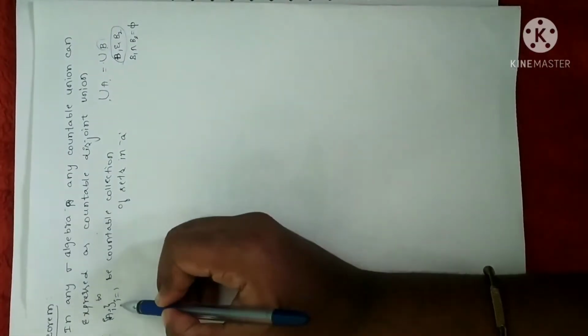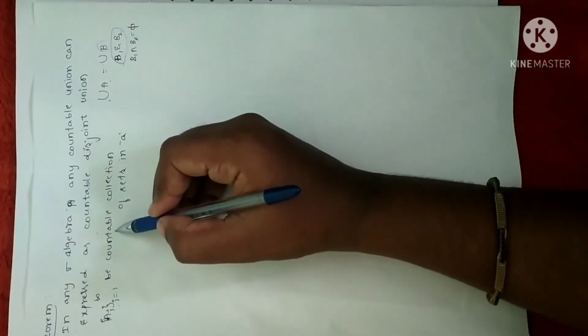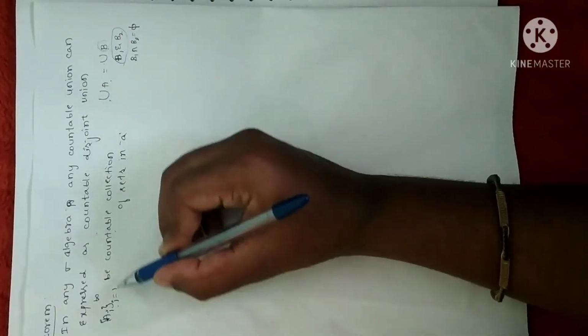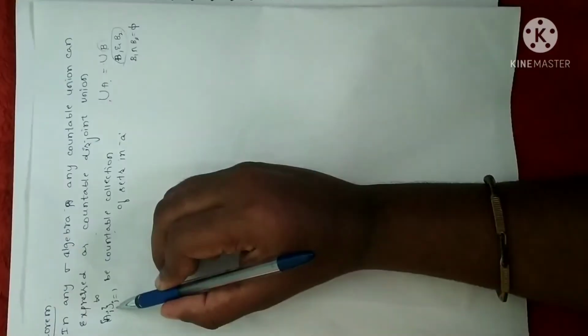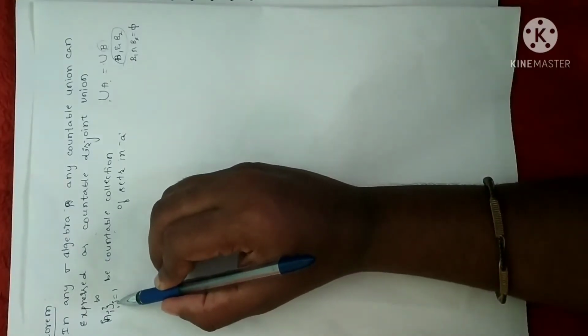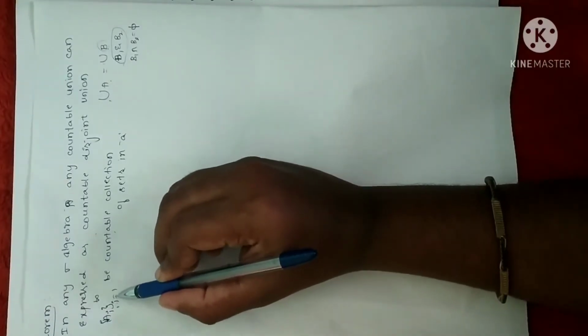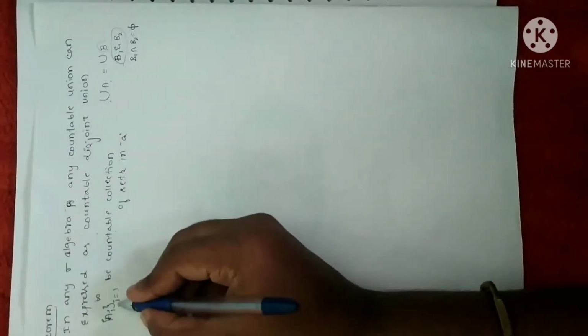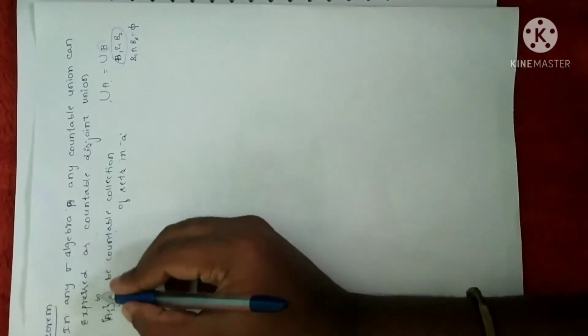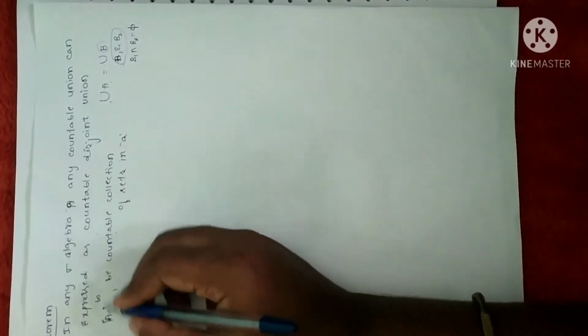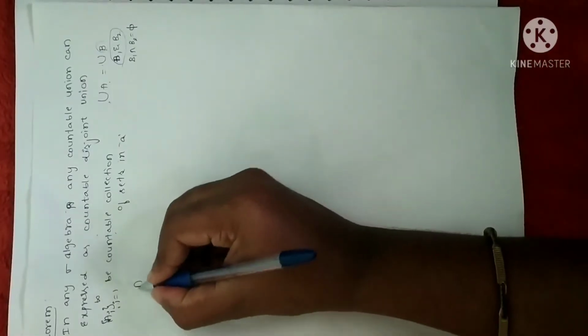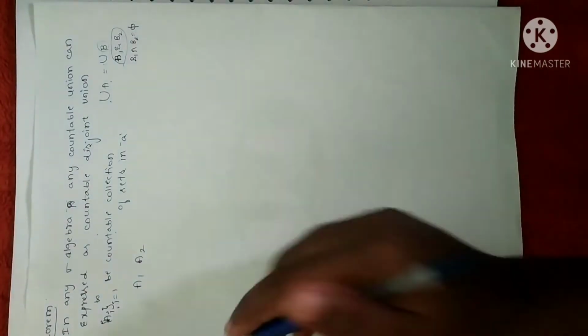I have considered a set of all the countable union. I have considered a set which contains a countable collection. Ai is a countable collection of sets, so it contains an infinite number of countable sets within that. So among that, let me take any two sets, say A1 and A2.